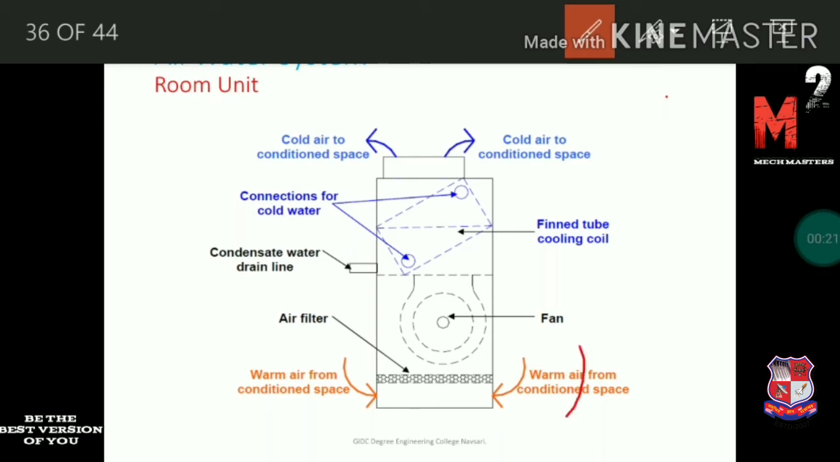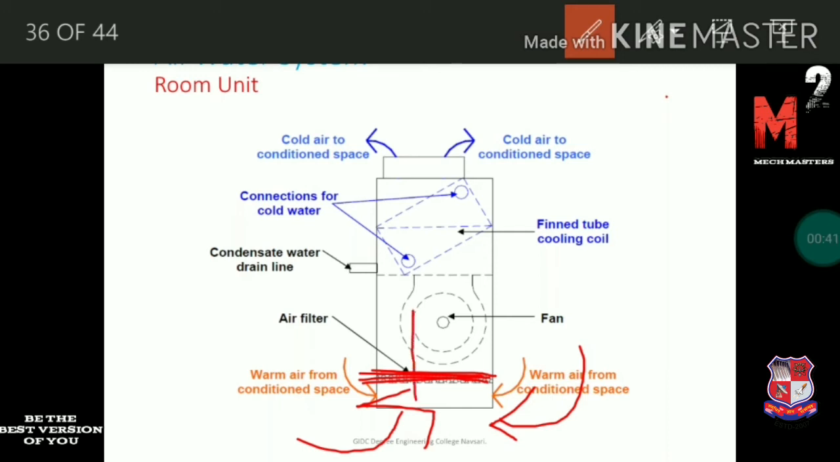Here the warm air is entering the unit from the bottom. When it enters the unit, a filter is provided first. When the air passes through the filter, it becomes clean. So clean air enters the room unit. Here the fan is provided.